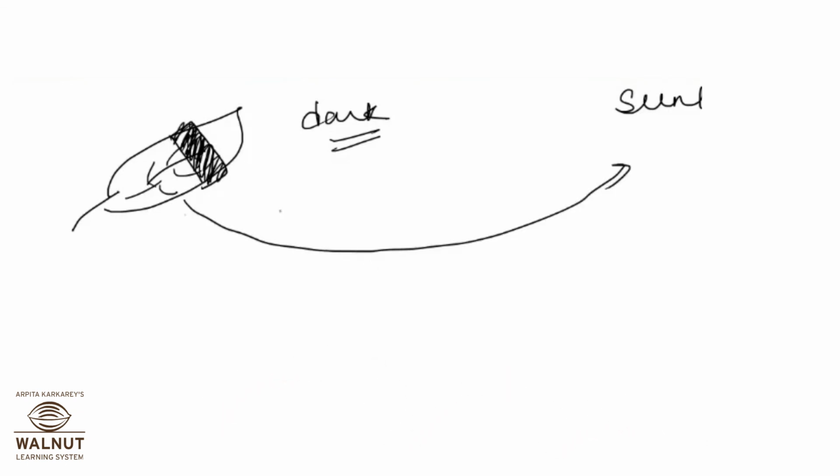Now when we expose this to sunlight, what can you comment about this black region which is covered with black paper? Will it undergo photosynthesis? No. If it will not undergo photosynthesis, will there be starch present in this region covered with black paper? No. So if there is no starch formation, will you see black or bluish black color when you put iodine drops on it? No. So this is how we can prove that sunlight is essential for photosynthesis.